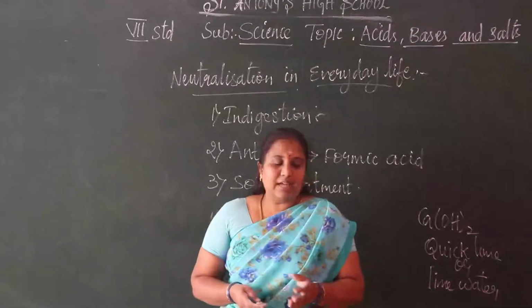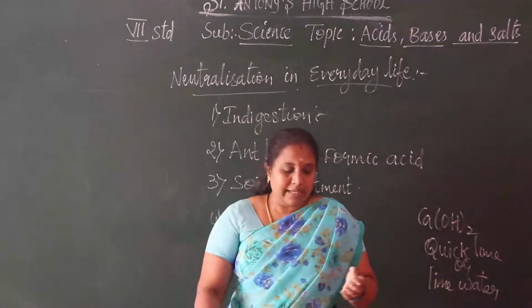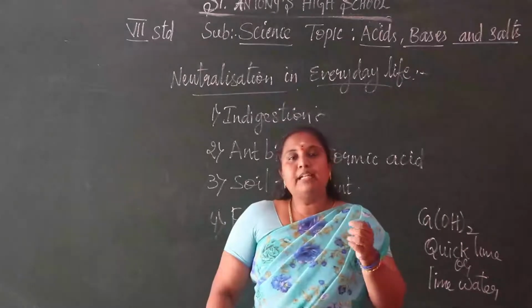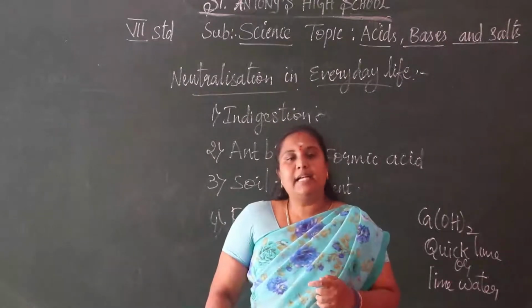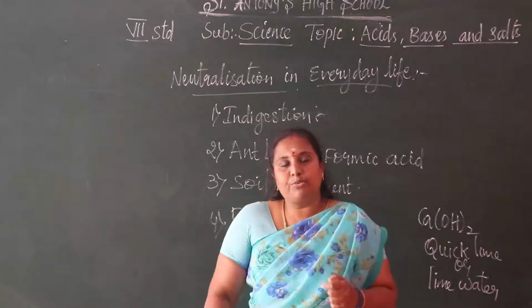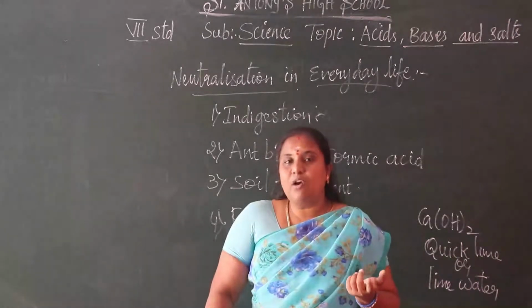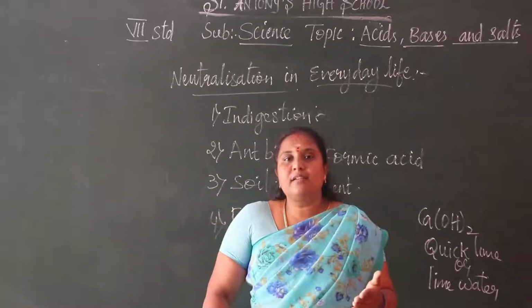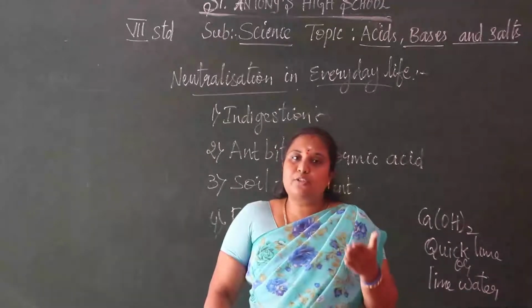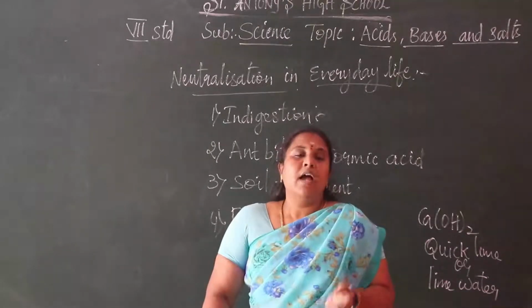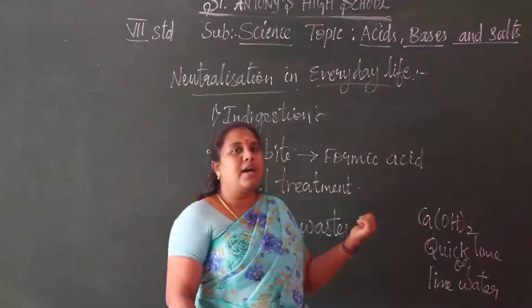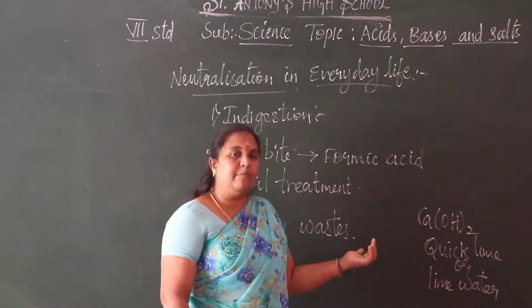These acids cause many problems to aquatic animals. I told you in the acid rain itself, acid rain causes the aquatic animals to die. In the same way, here also we are facing the same problem.